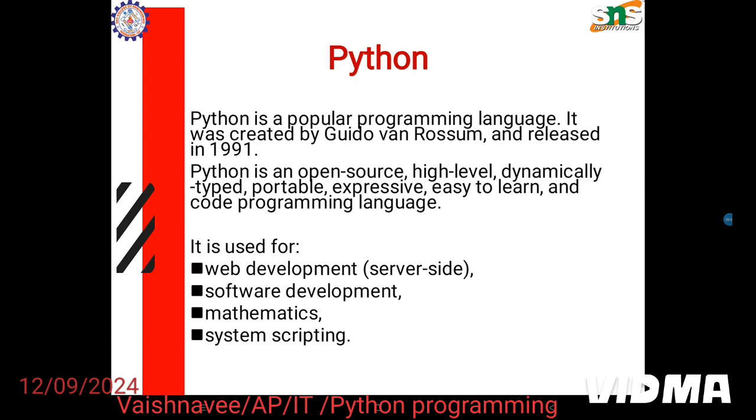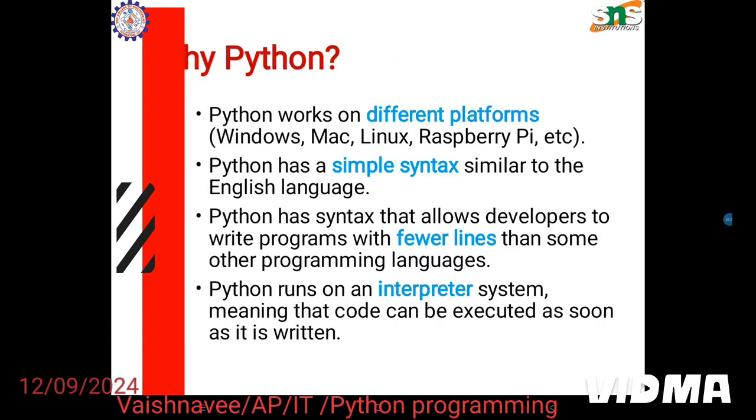So why do we choose Python, when there are n number of programming languages available? Python works on different platforms, such as Windows, Mac, Linux, Raspberry Pi, etc. It works on any kind of OS; it is platform independent. Python has a simple syntax, as I said before, which is similar to the English language. It allows developers to write programs with fewer lines than some other programming languages because it has library files, so the data is already instructed there. We can directly call it and use it in the program.